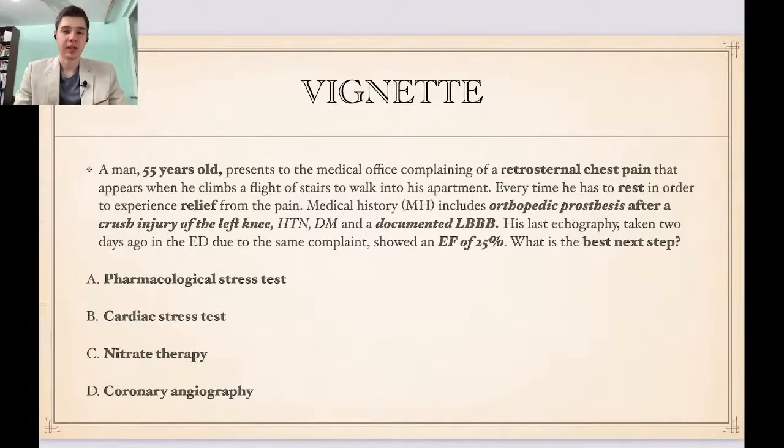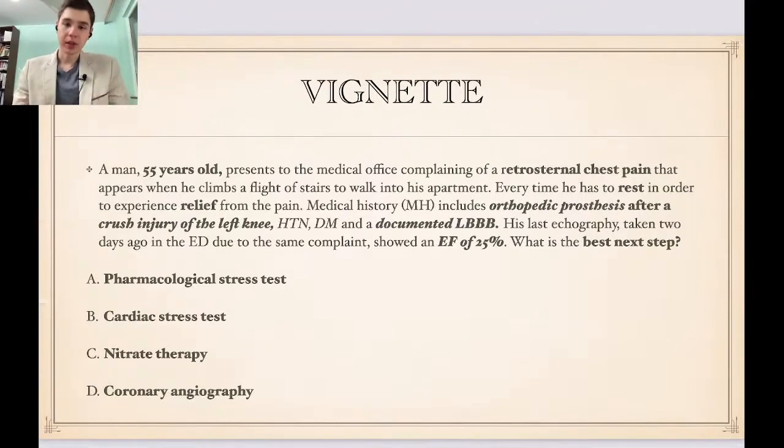His last echo was done with a pharmacological stress test. Will we follow up with a cardiac stress test, put him on nitrates, or do a coronary angiography? Indeed, he cannot run, but at the same time he has a left bundle branch block, meaning that any EKG is out of the question.